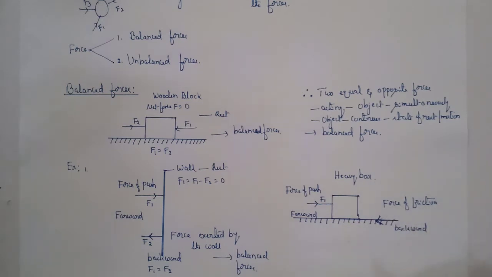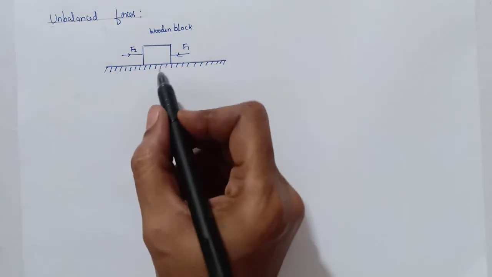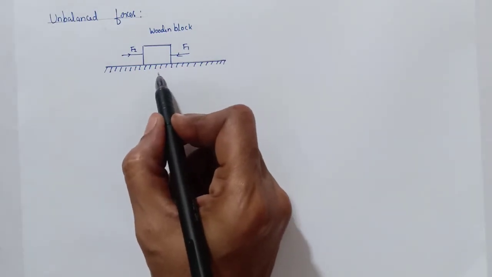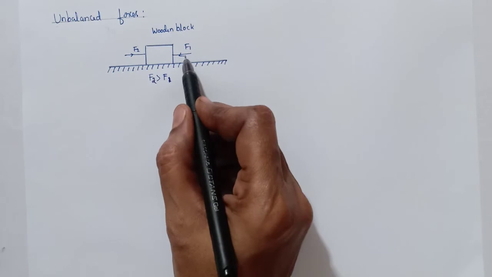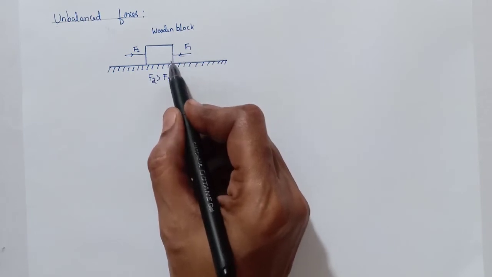So the net force acting on the box is 0. The net force is 0, so the box does not move. It remains at rest. Next, let us know about the unbalanced forces. Consider a wooden block on the smooth table and apply the force F1 on one side of the block.